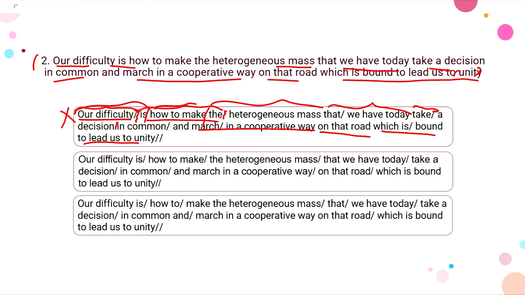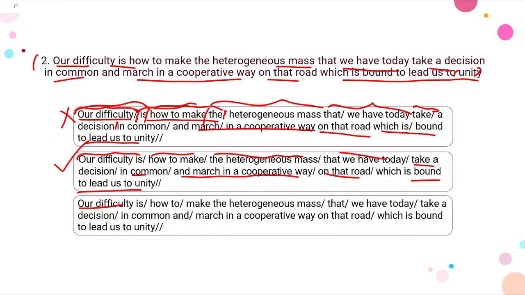If we see the second option, we have: our difficulty is how to make the heterogeneous mass that we have today take a decision in common and march in a cooperative way on that road which is bound to lead us to unity, right? So for now this option seems to be perfectly put in correctly, right? So let us have a look at our third option here.